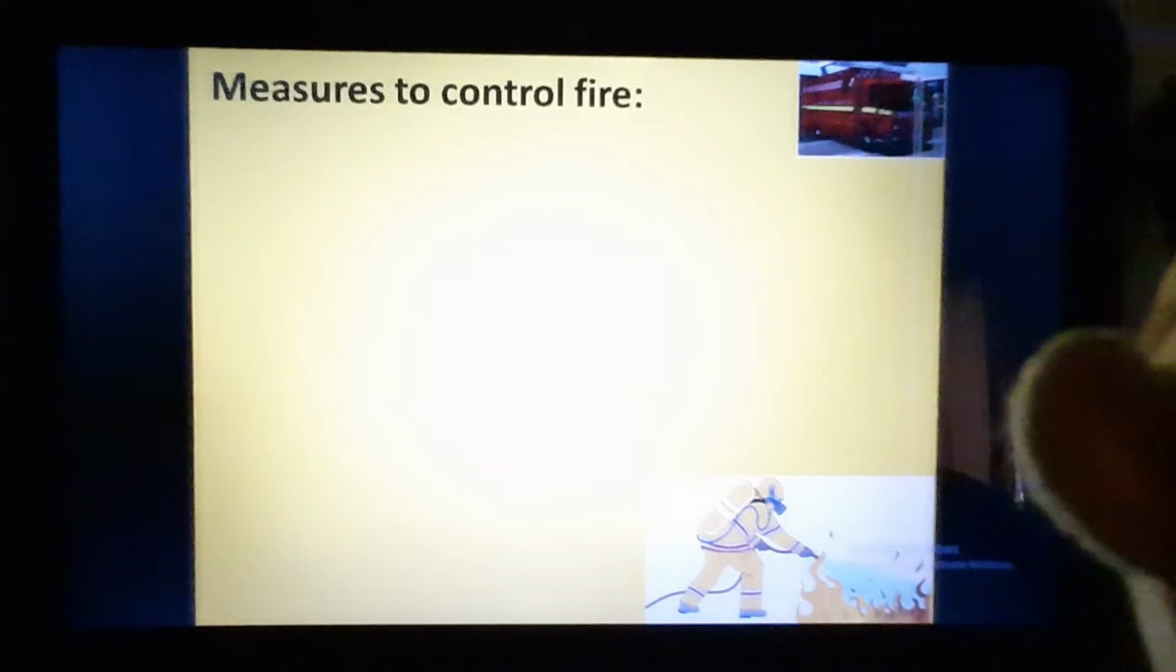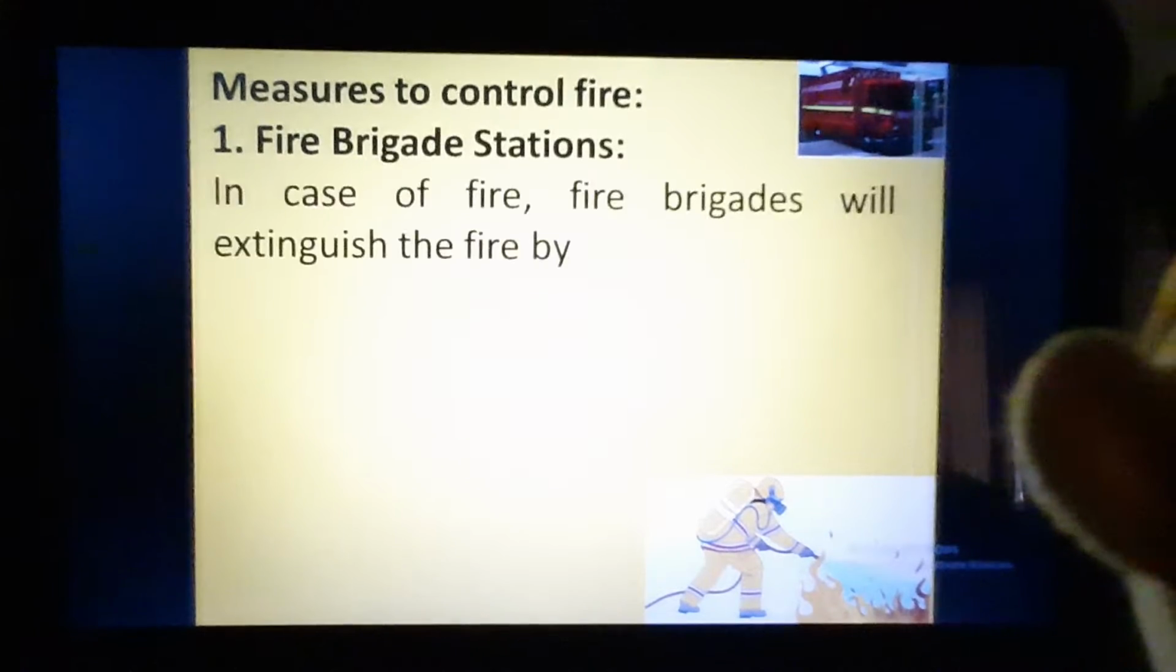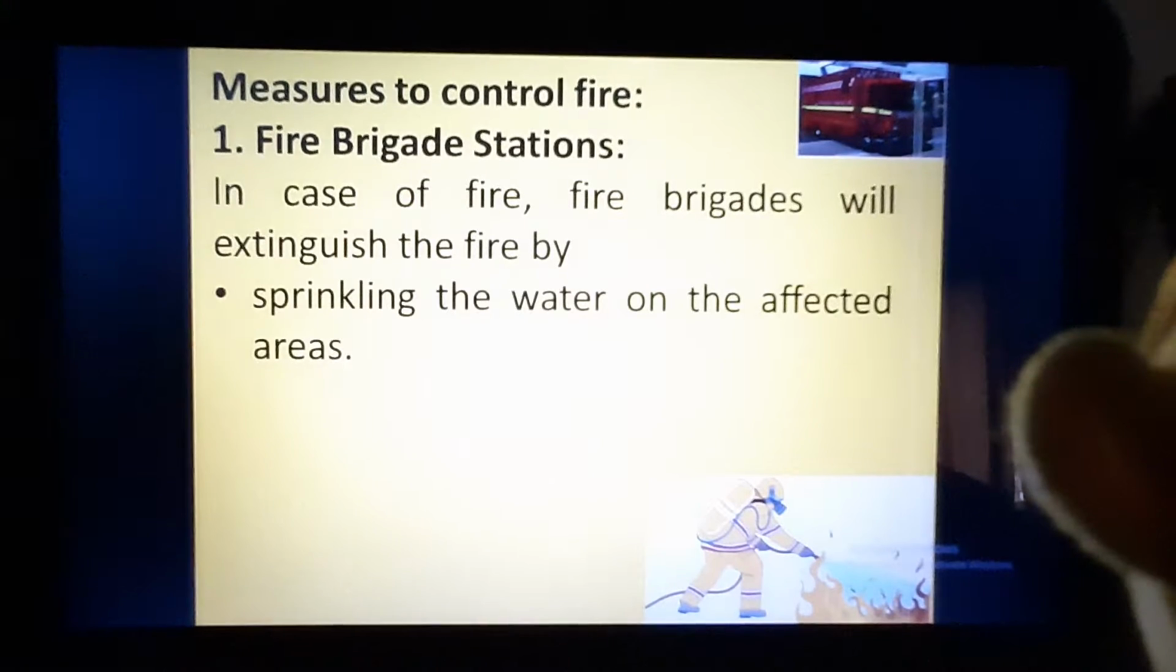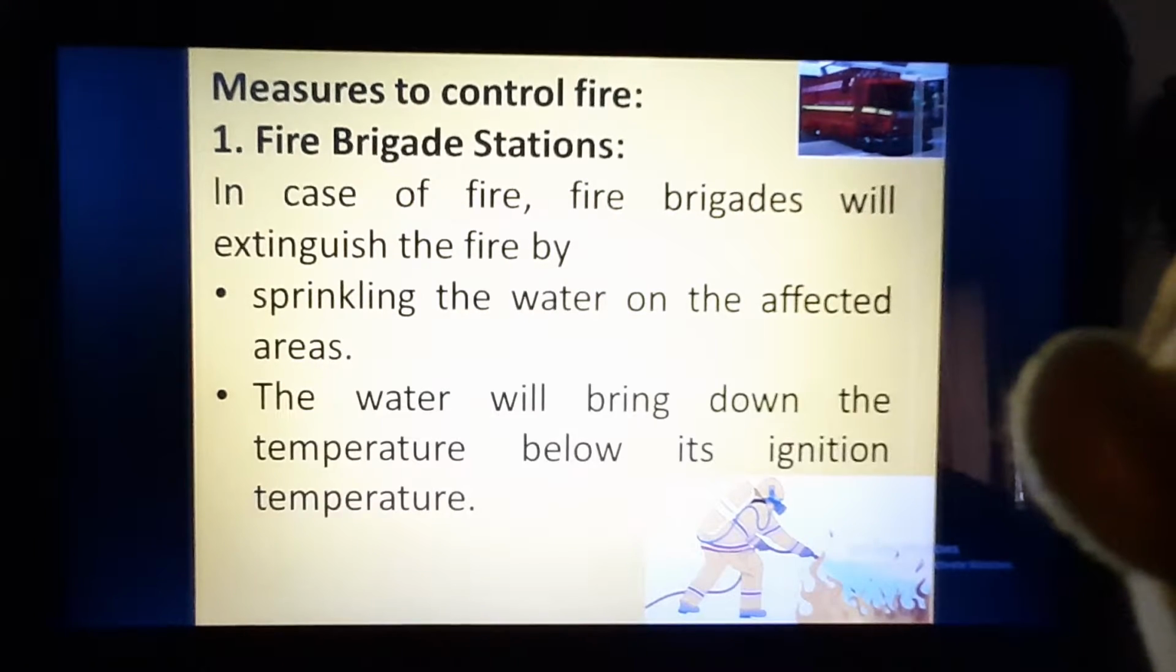So let us see how we control the fire. First of all, the fire brigade station. In case of fire, fire brigades will extinguish the fire by sprinkling water on the affected areas. So what will happen by sprinkling the water? Since we know that water has a cooling effect, water will bring down the temperature. Now the temperature of the combustible substance will be below its ignition temperature. Since the ignition temperature is not reached, what will happen? The fire will stop, or the combustion will stop.